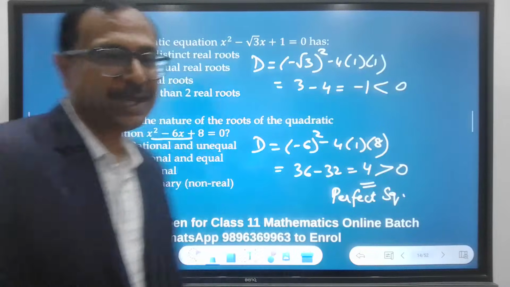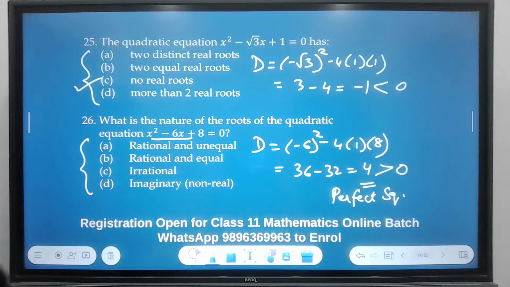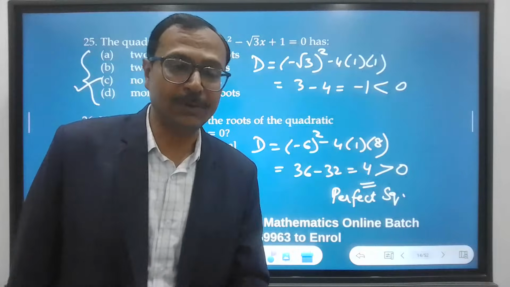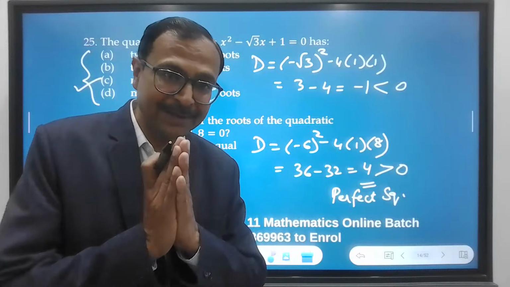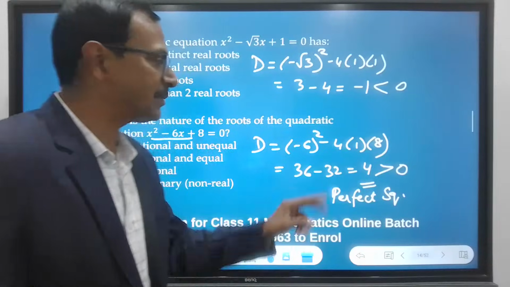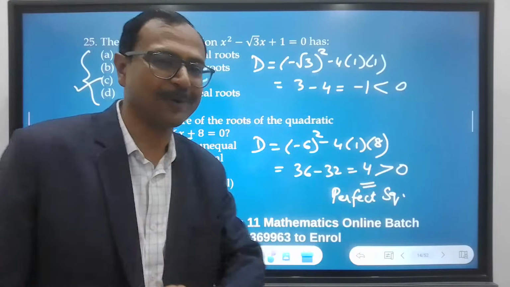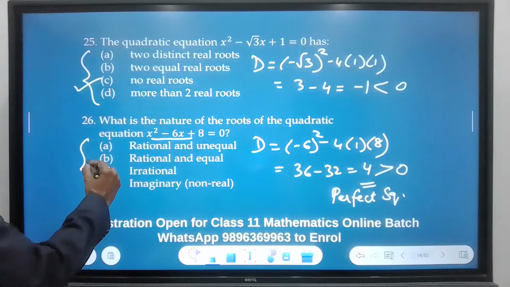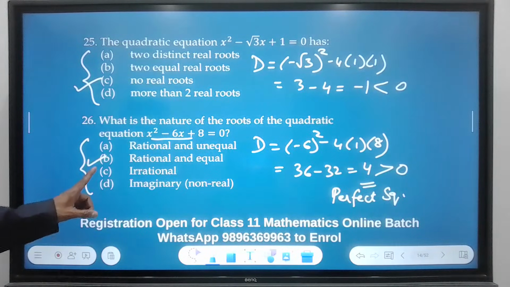Remember that. Okay, important condition. And the roots are unequal, because the roots are equal only when discriminant is 0. Here discriminant is not 0, it is 4. So rational and unequal. The answer is B.